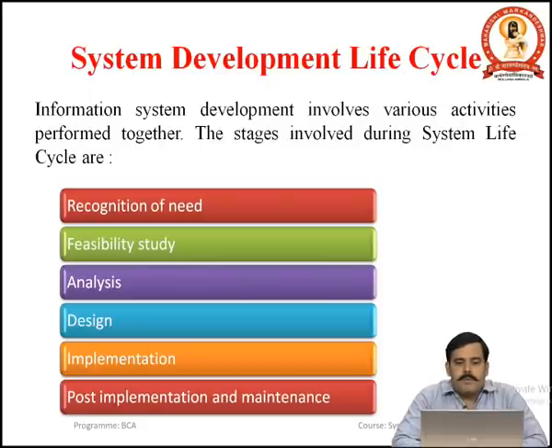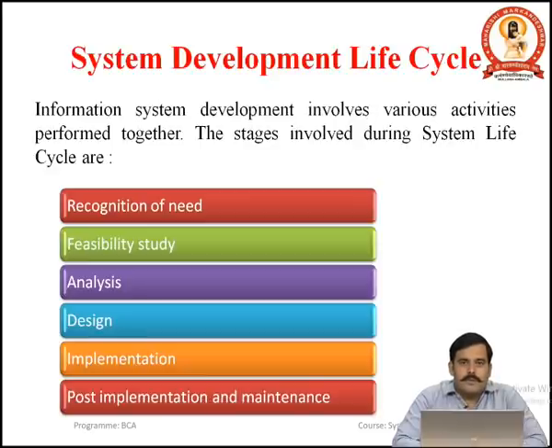During the system development life cycle, we have some phases like recognition of need, feasibility study, analysis, design, implementation, post implementation and maintenance. Information system development involves various activities, which you can see on the screen. First of all, during the recognition of need, we have to consult with the customer and find out which type of requirement the customer has.